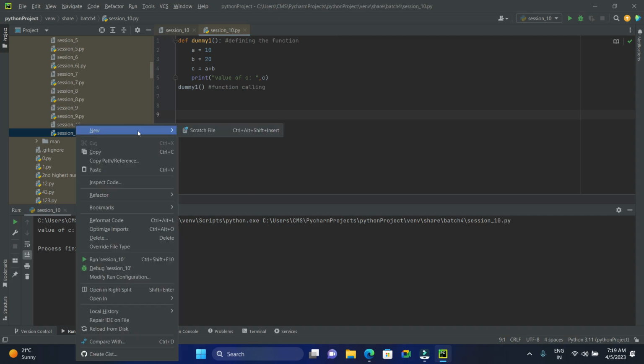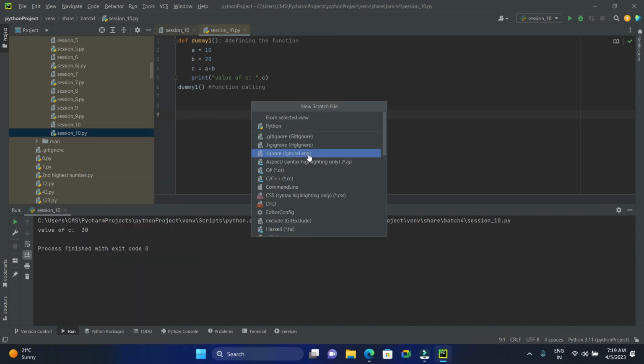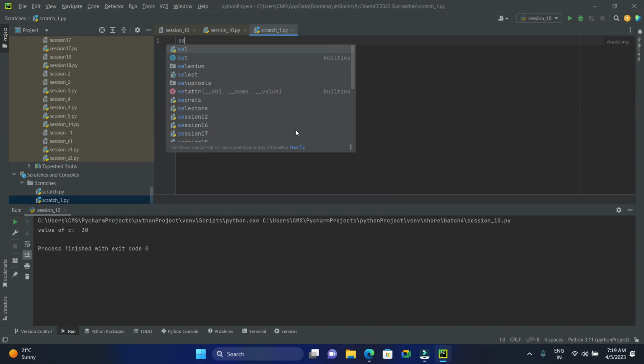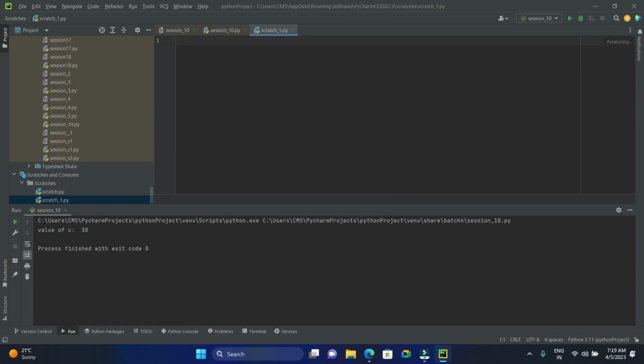See here, as I told you, def is the keyword, and here I'm going with dummy 2, and I'm passing values a comma b. Two values I'm passing, and it ends with a colon. Now c is equal to a plus b. That's it. Now I'm going to give print c.